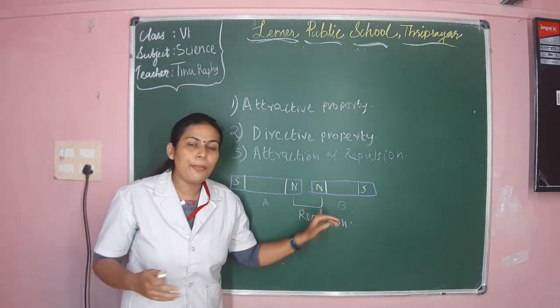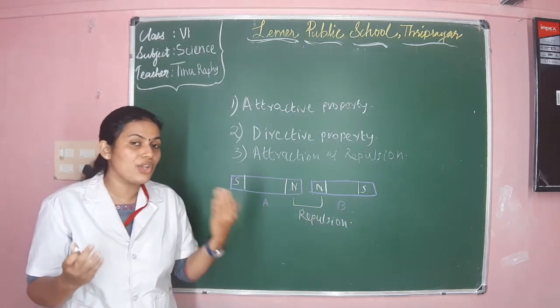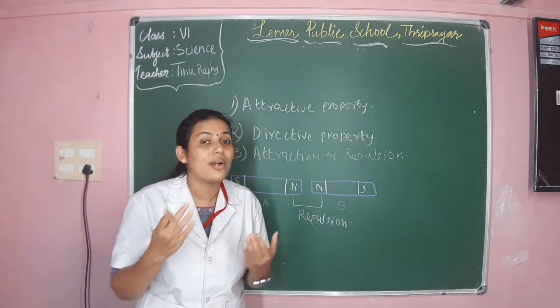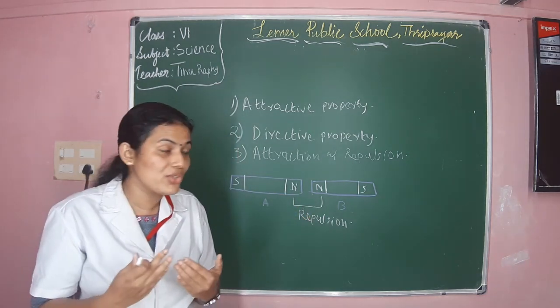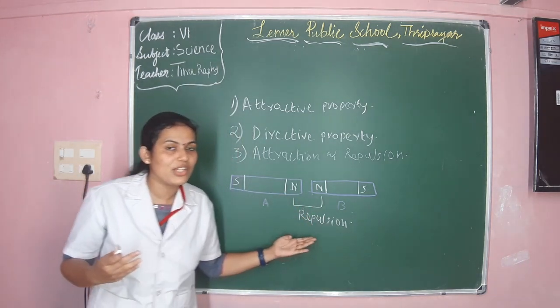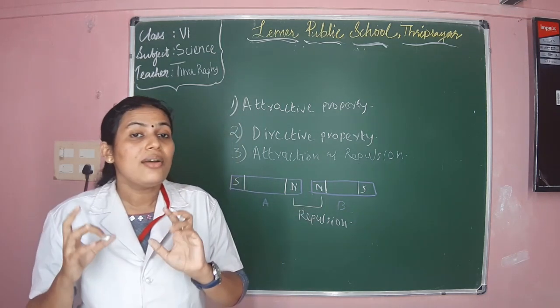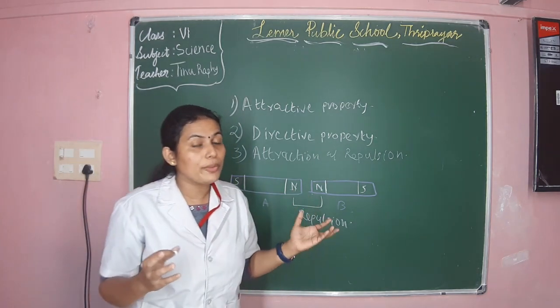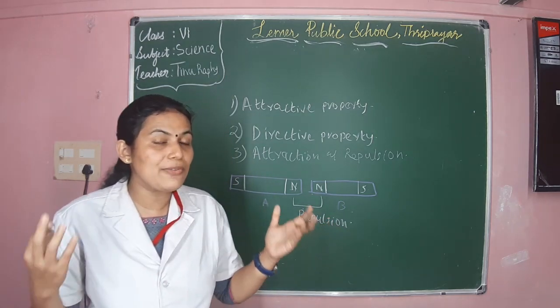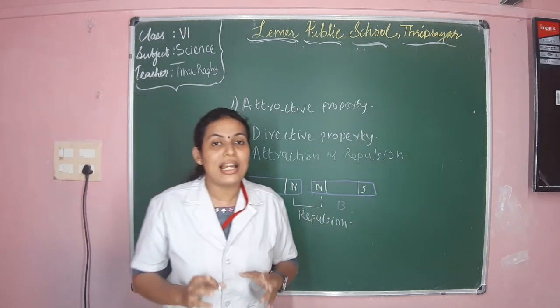When the like poles come closer, north and north or south and south, it causes a repulsion. Whereas when the unlike poles, the north pole and the south pole, come together, it causes attraction.